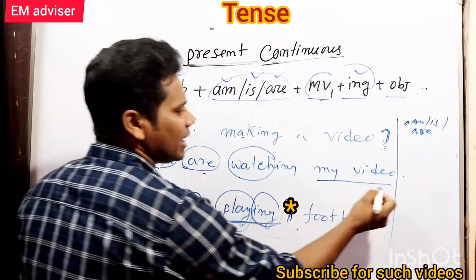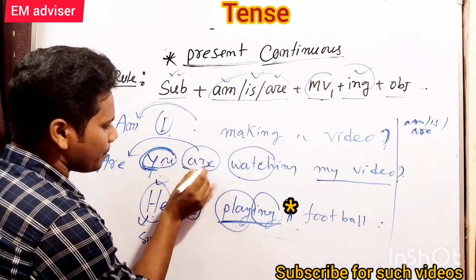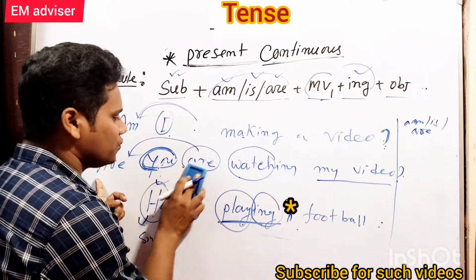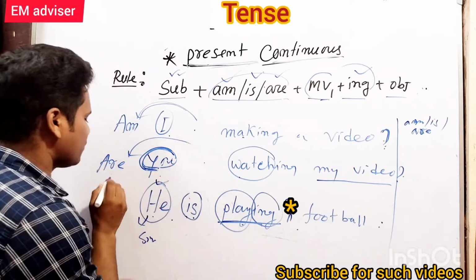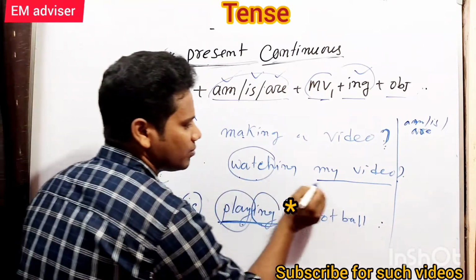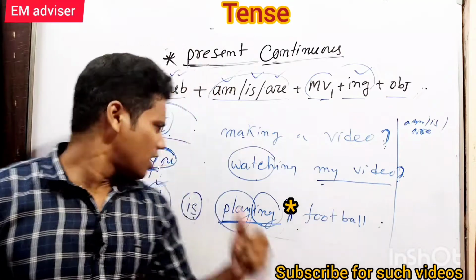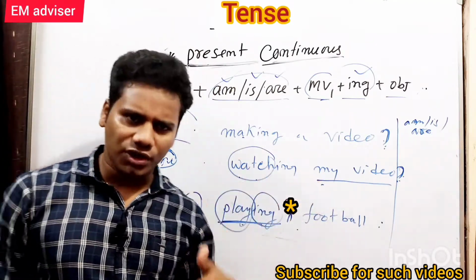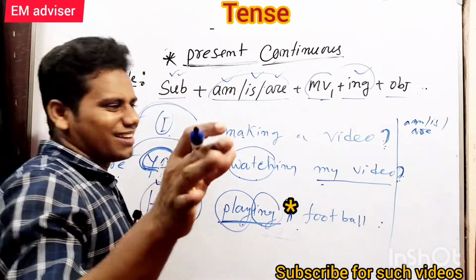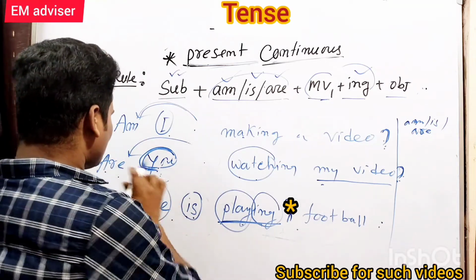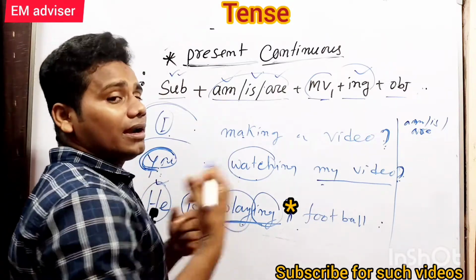Now, if I make this sentence interrogative, are comes before the subject. If you put are before the subject: are you watching my video? Yes, I can question you. Are you watching my video? Literally, are you watching? No, I think you are not watching my video. So, are you watching my video? It is the interrogative sentence.